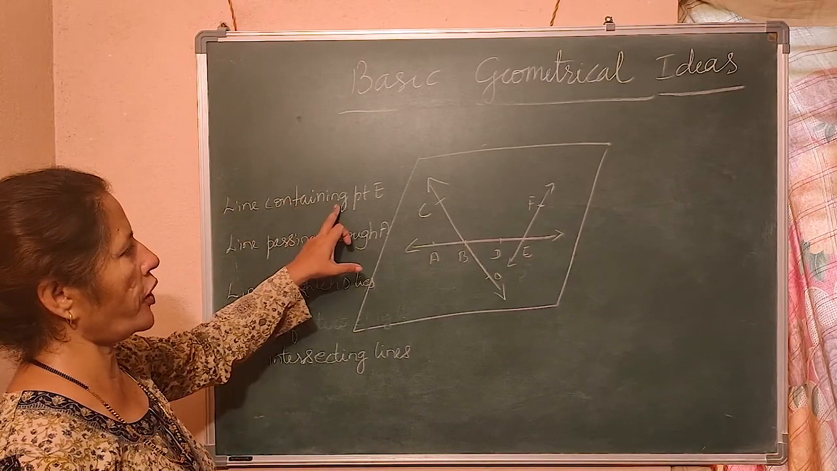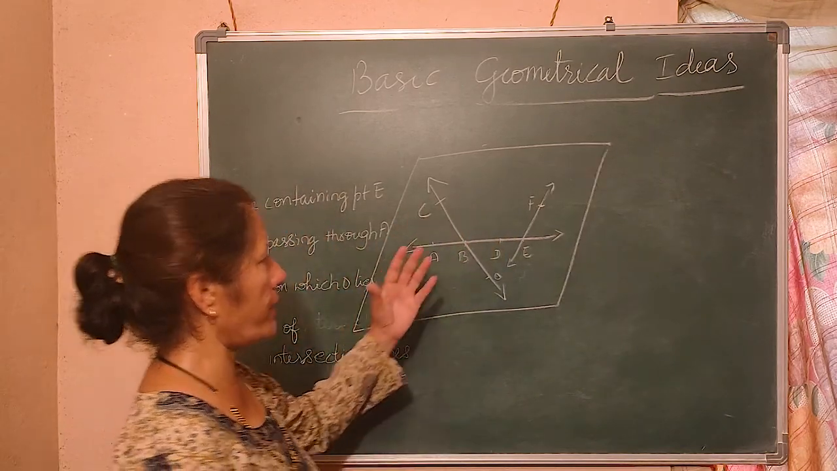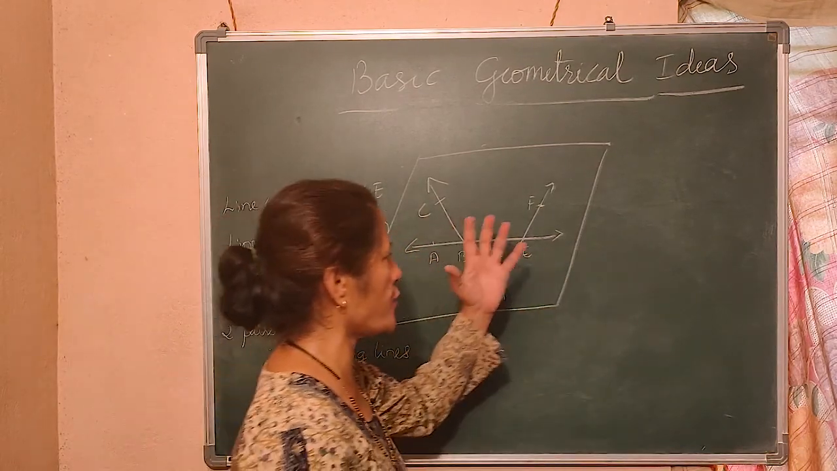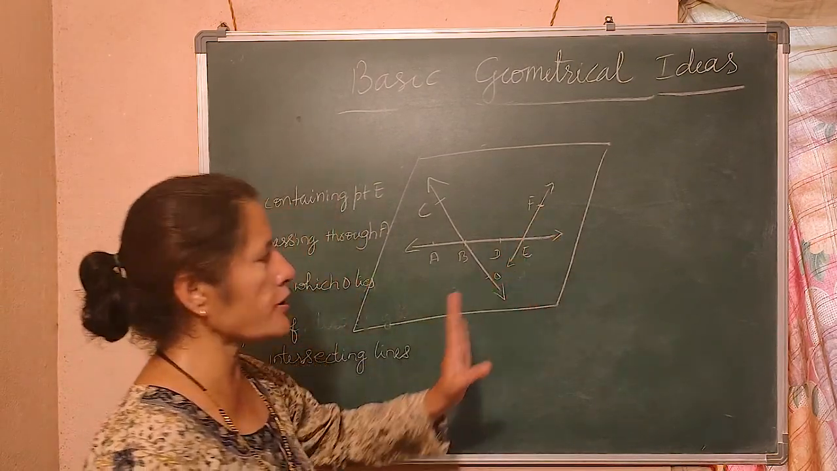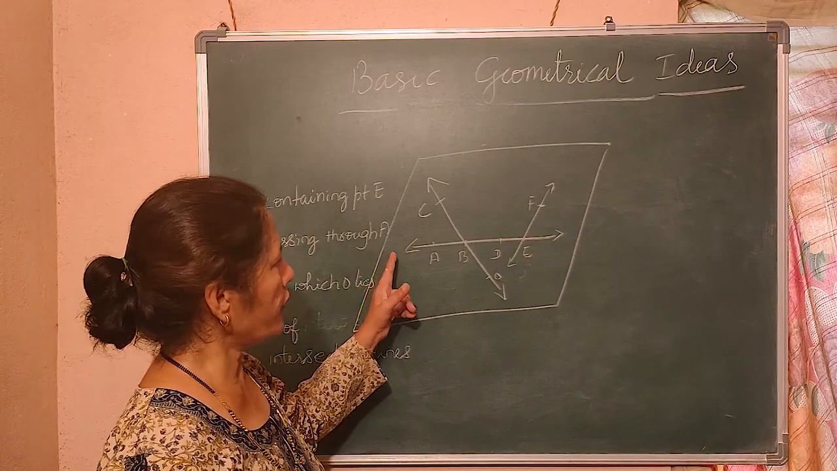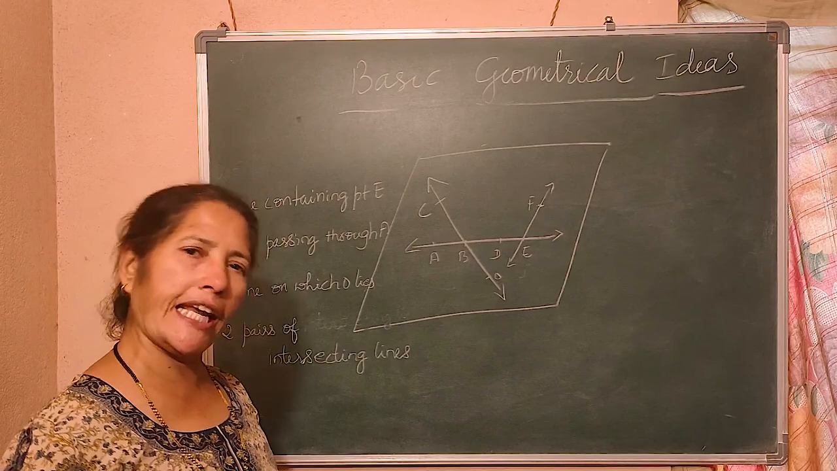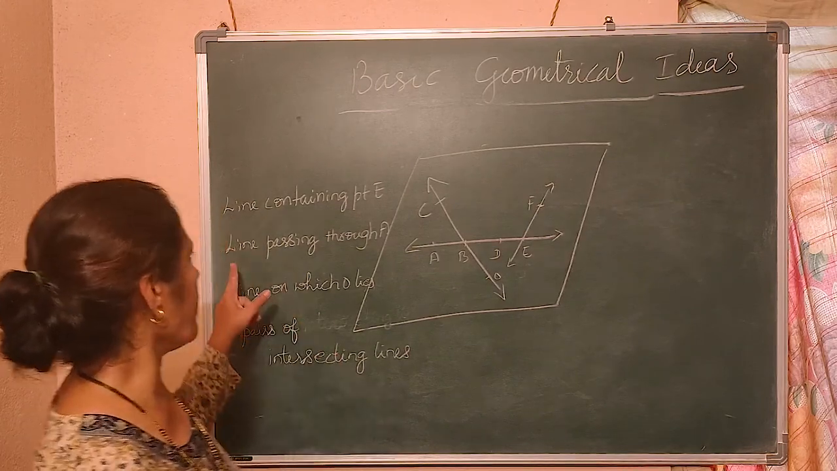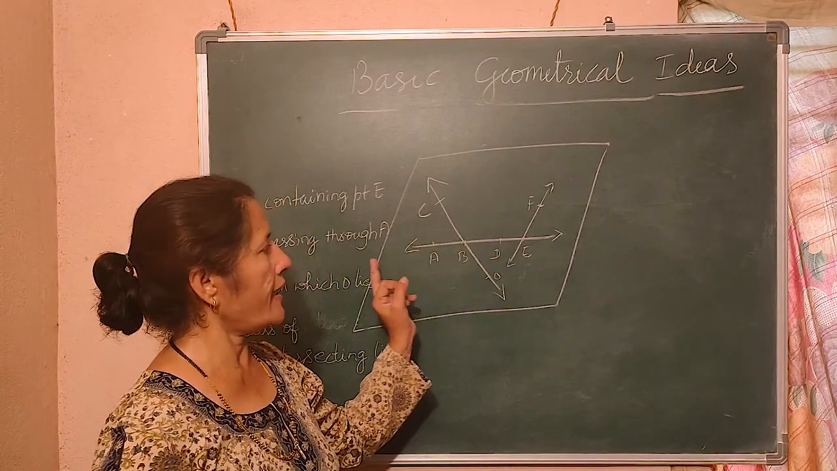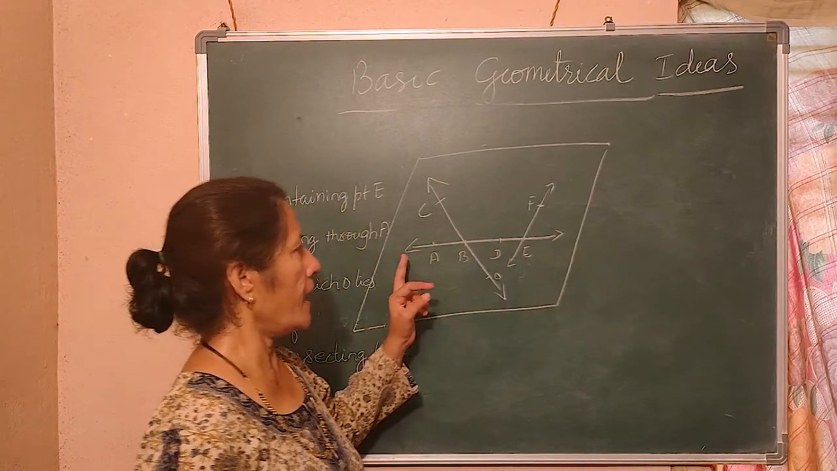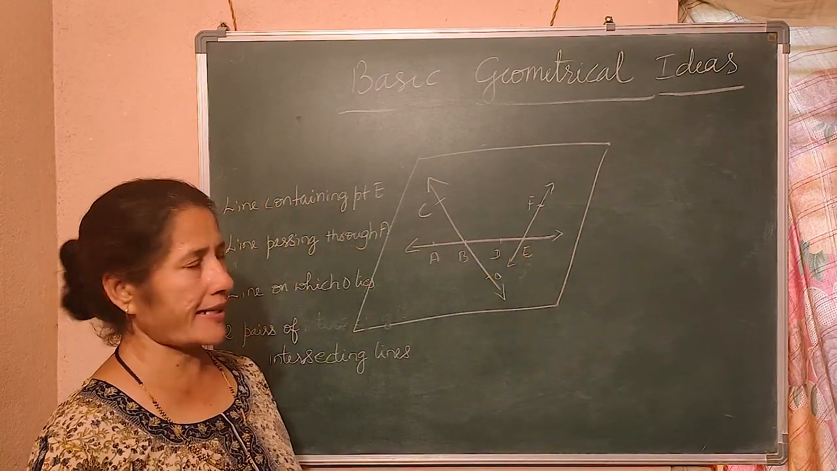Line containing point E. In the line AE also E is there. BE also E is there. DE also E is there. FE also E is there. So you can write down AE or BE or DE or FE, anything. You understand? Now, line passing through A. Which is the line passing through A? AE passes through A. AB passes through A. AD passes through A. Understand?